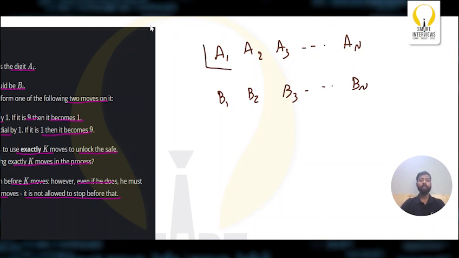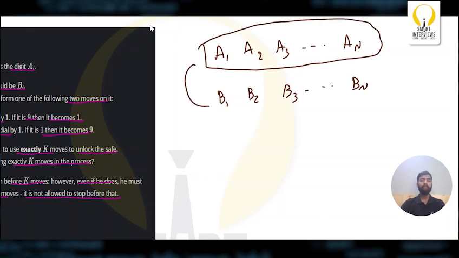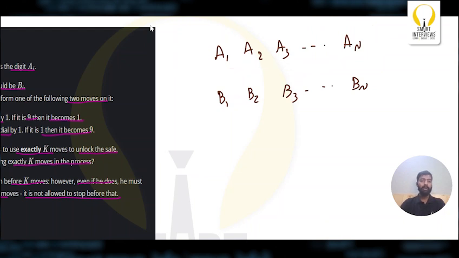So initially you're given a safe on which the dial numbers are these. Now you have to convert them to unlock the safe. To convert these numbers to the required numbers, we have two operations: one is the up operation and another is the down operation. Now let's try to understand these operations. Let's take a number, say 3.